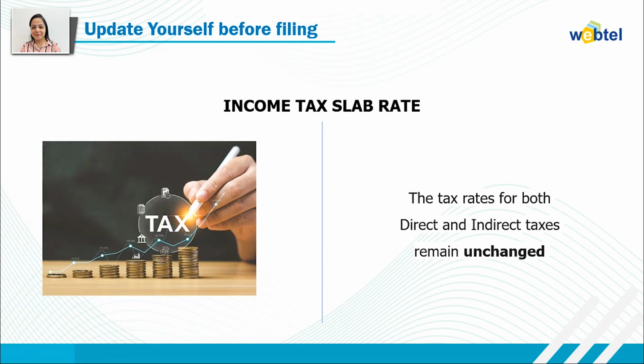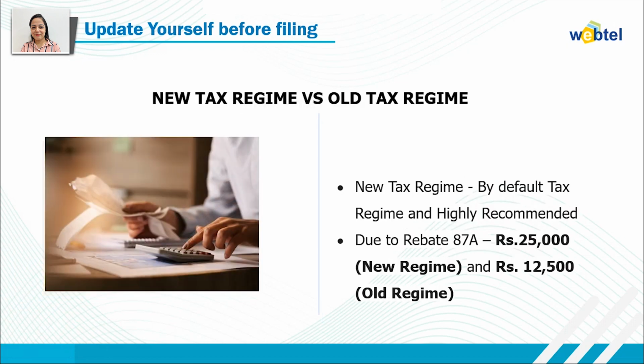The tax rates for both direct and indirect taxes will remain unchanged for the current assessment year, that is assessment year 2024 to 25. Then is new tax versus old tax regime. The government has set the new tax regime as the default tax regime, or we can say the highly recommended tax regime.